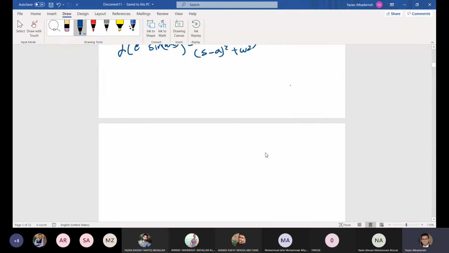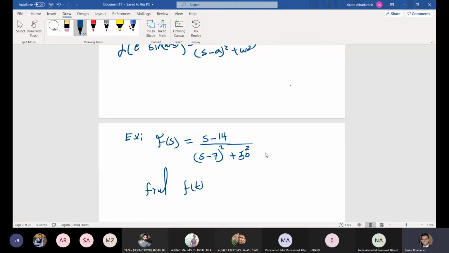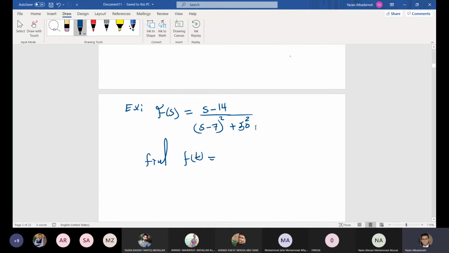Okay, so here we have the following example. f of s is equal to s minus 14 divided by s minus 7 squared plus 50 squared, and I need to find f of t, the time domain function. What do you think? How do you find f of t? We have to find the inverse Laplace transform of f of s.